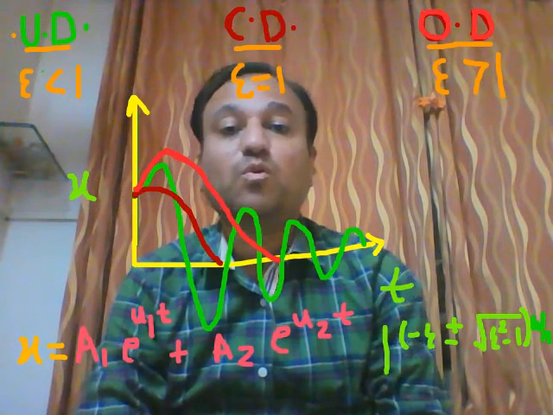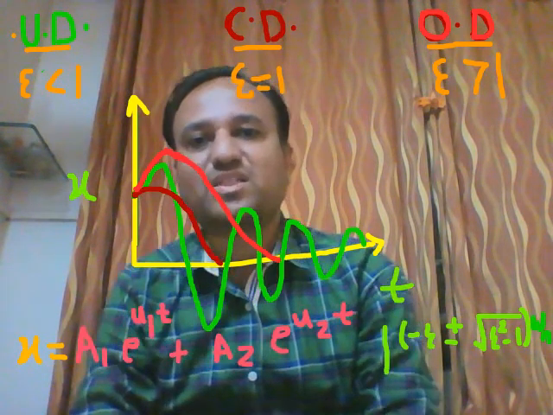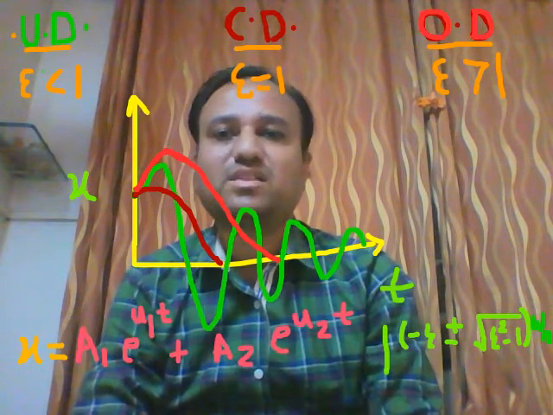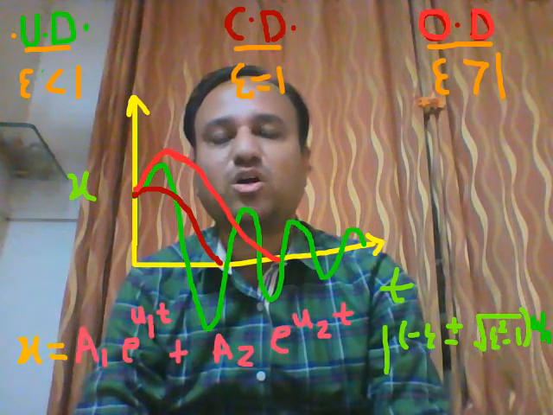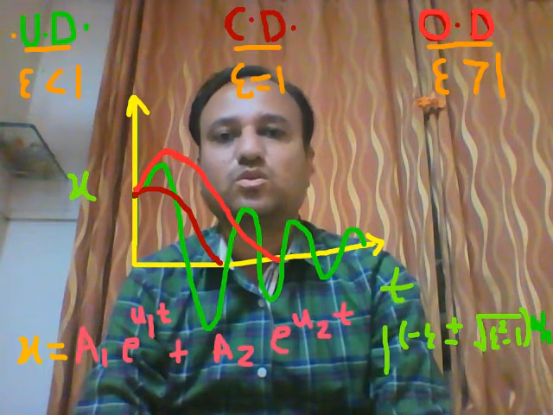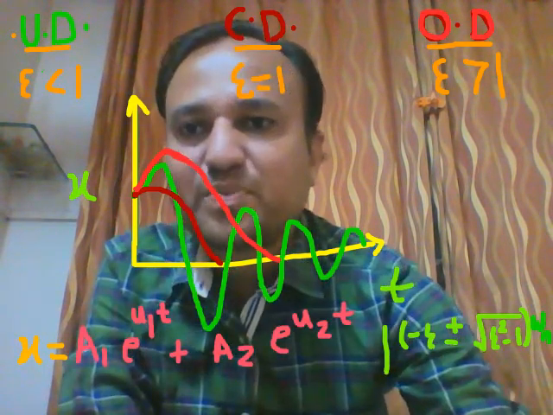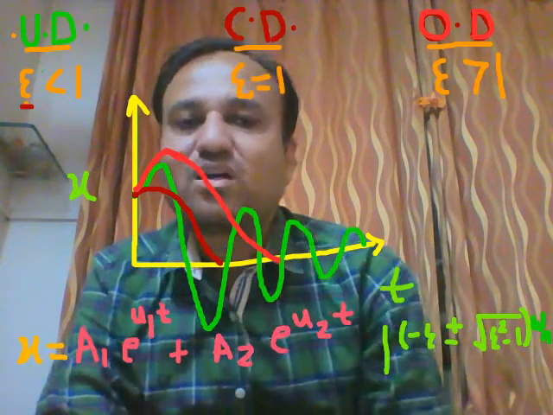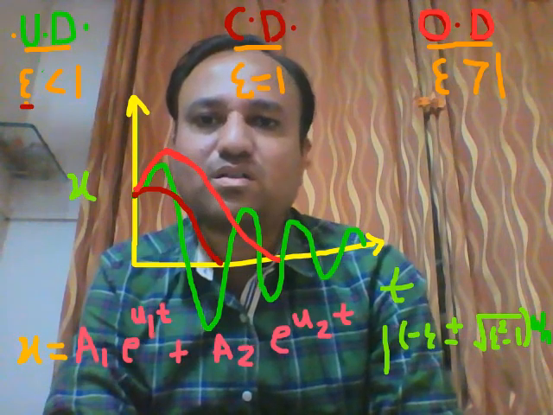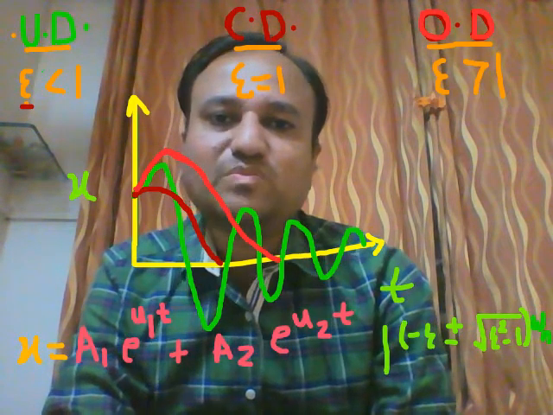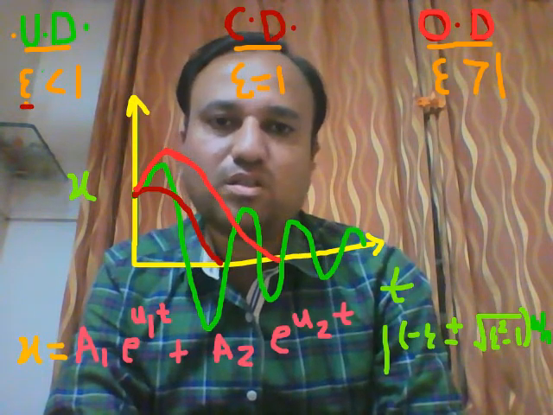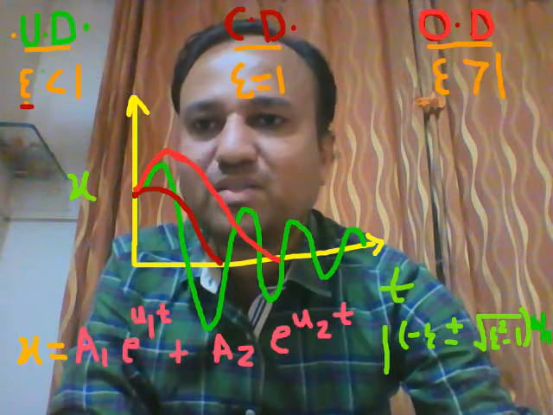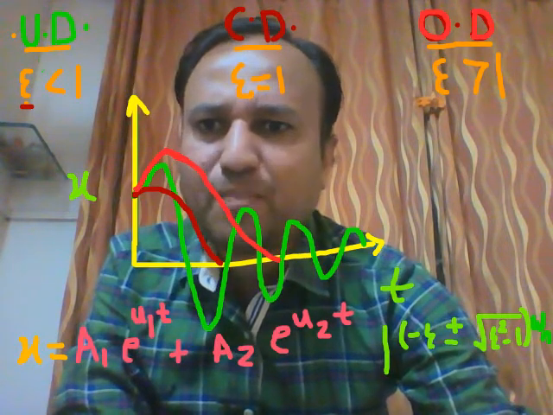So how have we categorized the underdamped system, critical damped system and overdamped system? We have categorized these systems on the basis of damping ratio or damping factor. Here I am considering the epsilon notation. In some books, instead of epsilon, the zeta notation is used for the damping factor or damping ratio. So here epsilon is the damping ratio or damping factor.